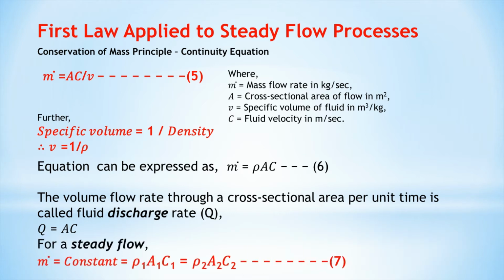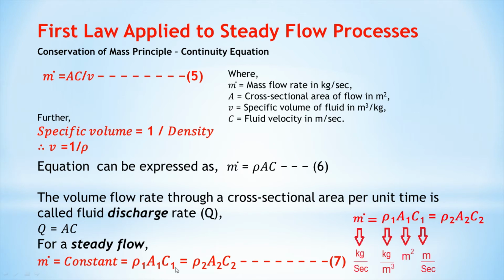For a steady flow, m dot equal to constant. Whenever we apply the continuity equation for any flow process, it is written as m dot equal to rho1 A1 C1 equal to rho2 A2 C2. It is called the continuity equation, and it is applicable for flowing fluids. It is called equation 7.